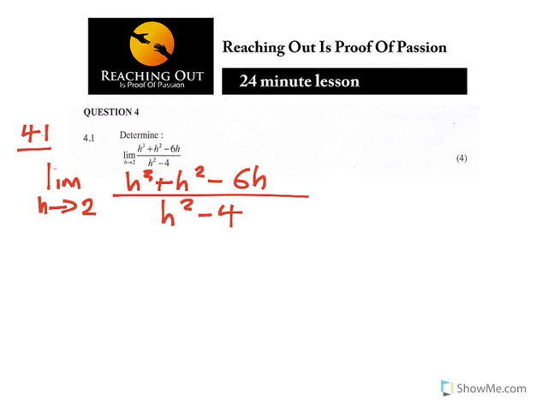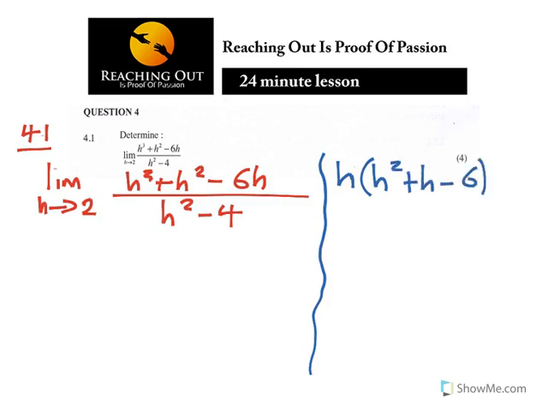What was needed there is for you to factorize. I'll write everything below because of my space. The numerator: you have h squared plus h minus 6, and then h, using the product sum, you're going to have h plus 3 and h minus 2.